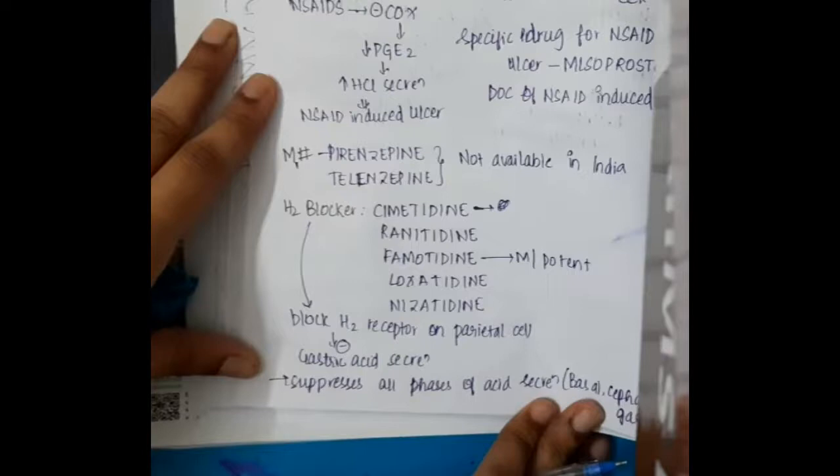H2 blockers will also suppress all phases of gastric secretion: basal, cephalic and gastric secretions.